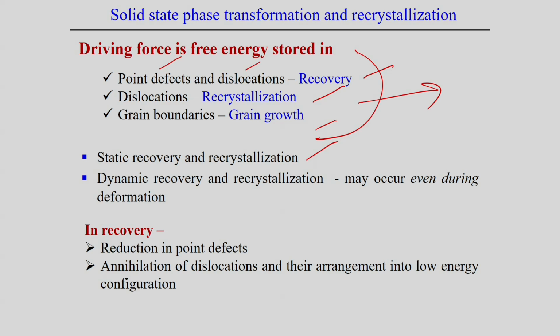Annihilation of dislocations means, for example, one left hand screw dislocation and another right hand screw dislocation come together in such a way that they neutralize their effect and lower the state of energy. That process is normally called recovery.